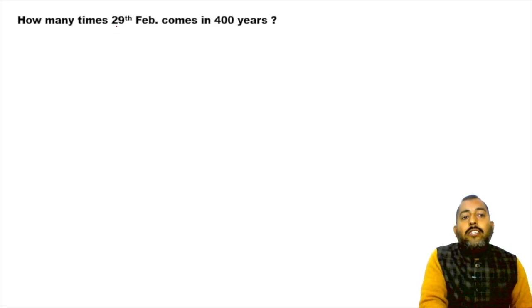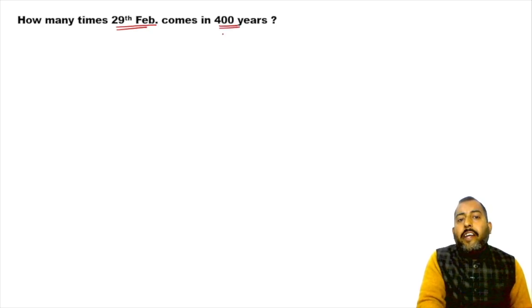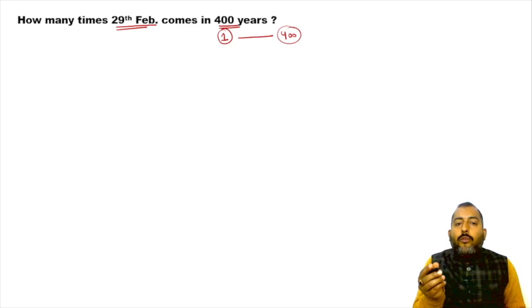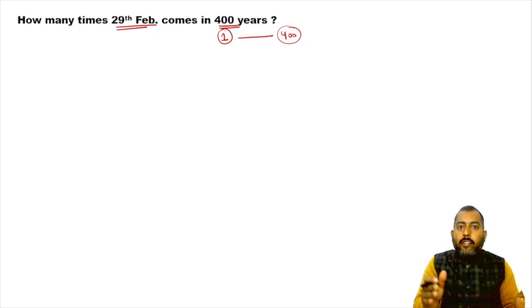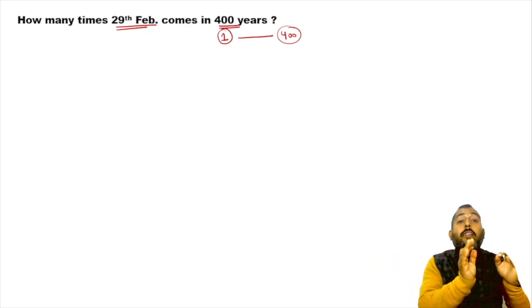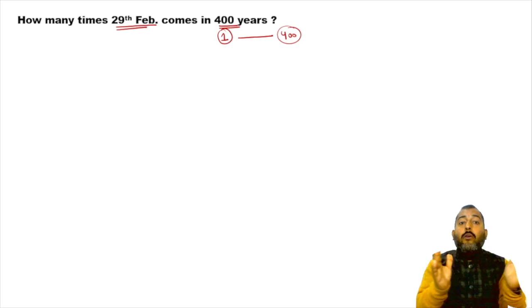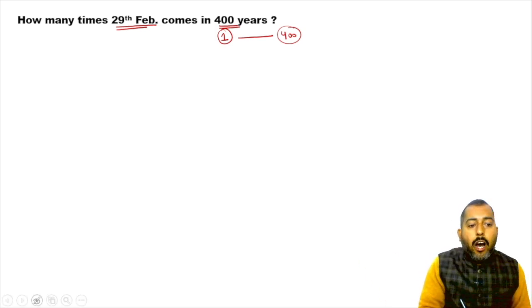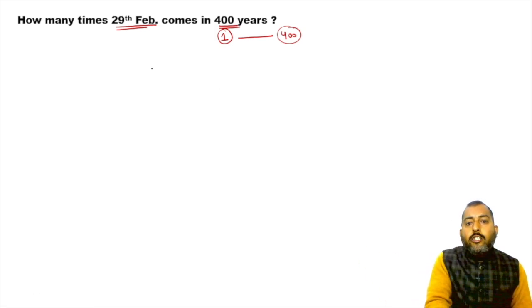Now this question says: how many times will 29th February come in a period of 400 years? I am talking about the very first year to the very end of the 400 years. So we are considering the range from the very first day of the first year to the very last day of the 400th year. Okay, so we are talking about this duration.